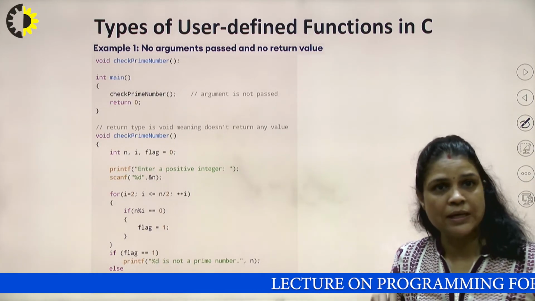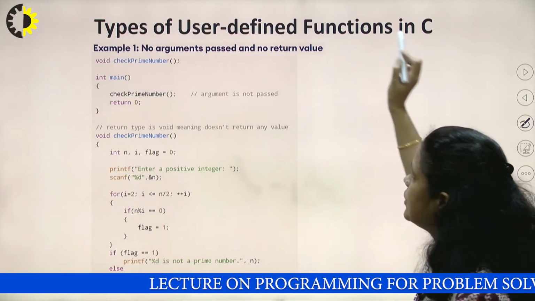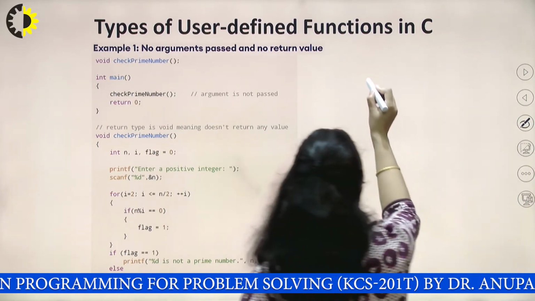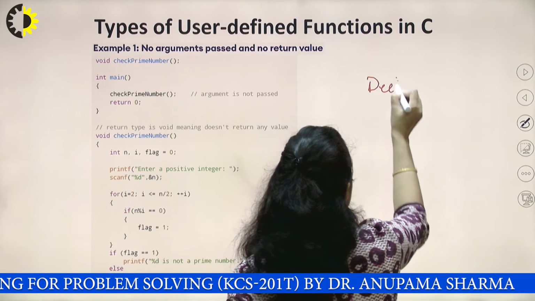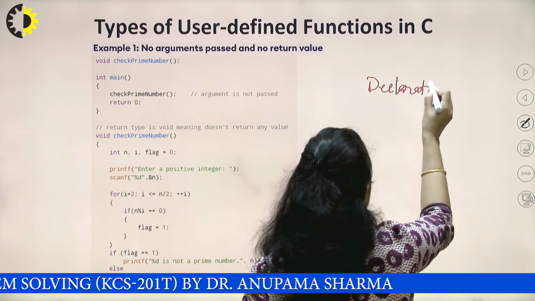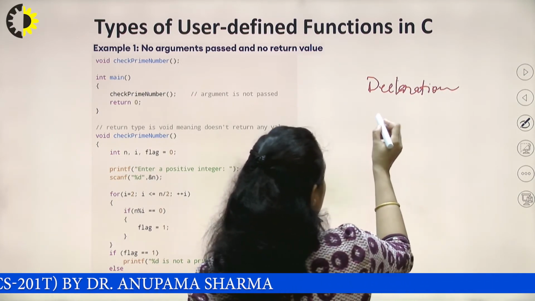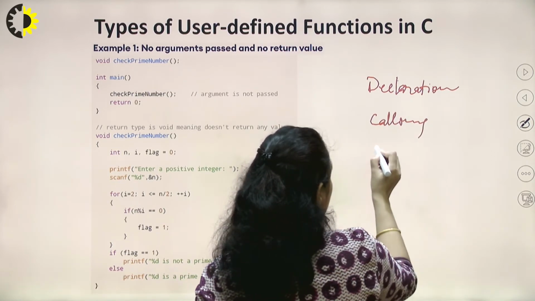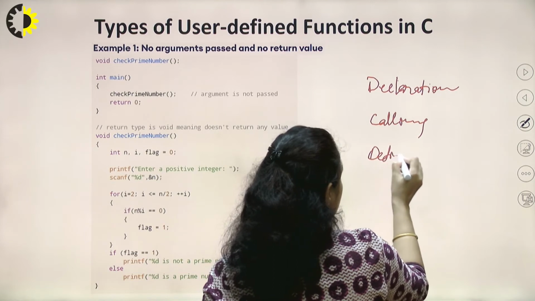Come to the first category, no argument passed and no return value. So 3 things are important basically: declaration of function, right, calling of function and definition of function.